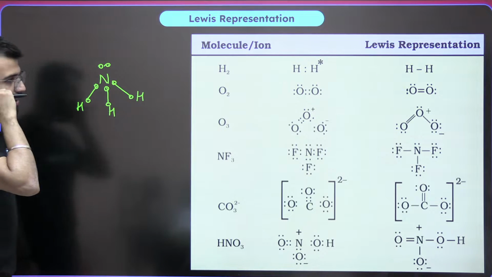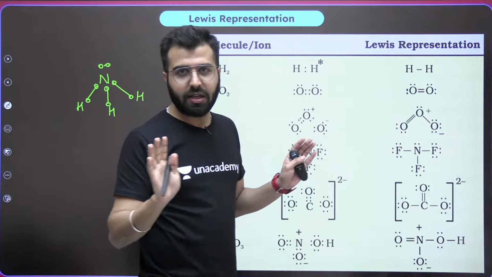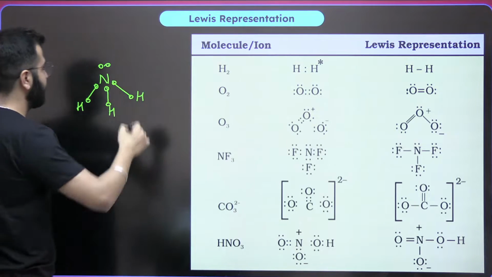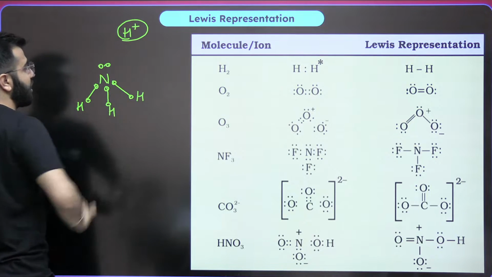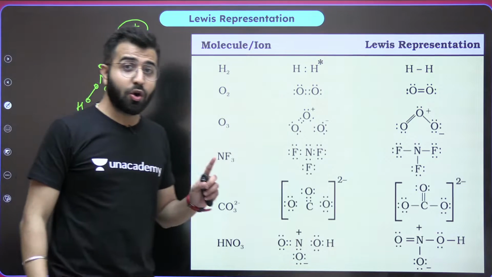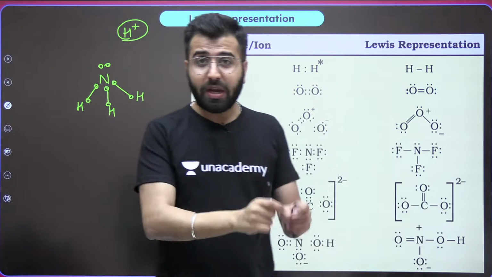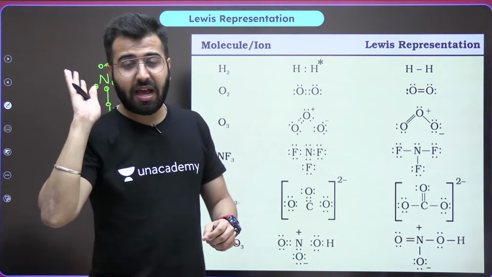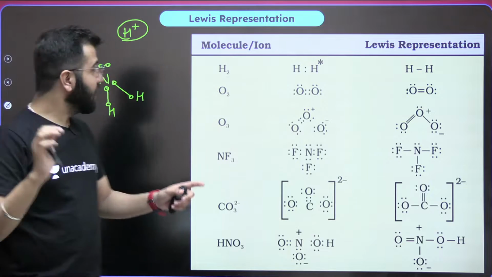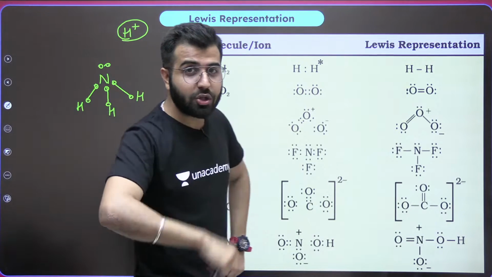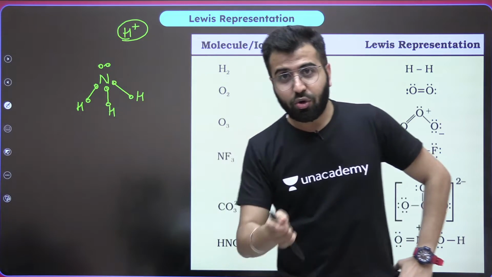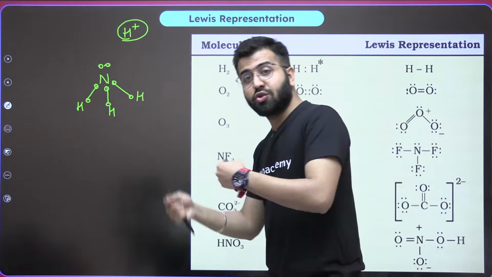Is the octet of nitrogen complete? Yes. There's one more hydrogen which comes up. How many electrons is this hydrogen having? 0. It's H plus, 1s0. The 1 electron of hydrogen has been taken up by somebody. This hydrogen is crying for how many electrons? 2 electrons. Why is that? Duplet rule, to make its electronic configuration 1s2.